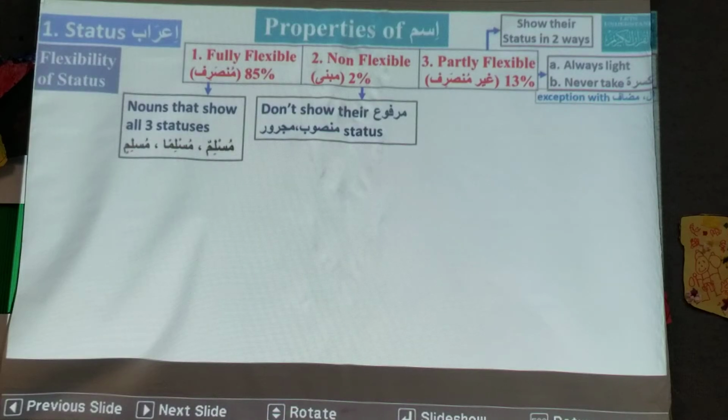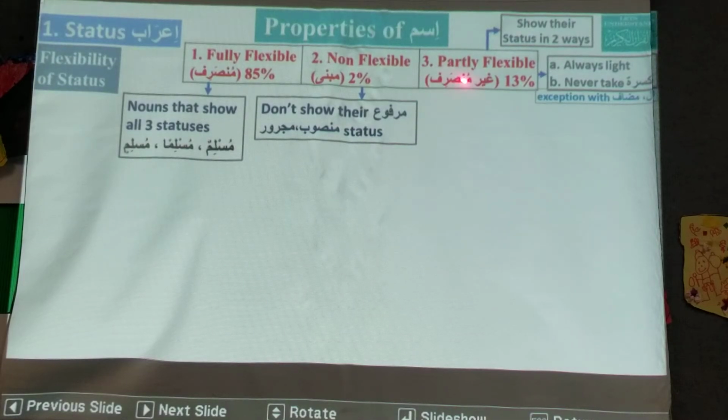Like Fir'aunu, it doesn't take zir. It can be Fir'aunu or Fir'auna, but it cannot be Fir'auni. It also cannot be Fir'aunun because it should be light.